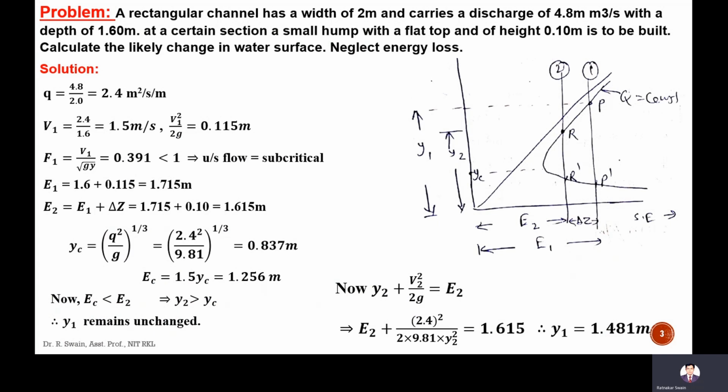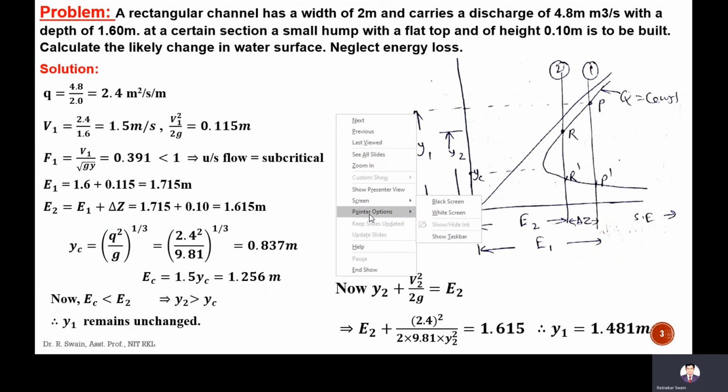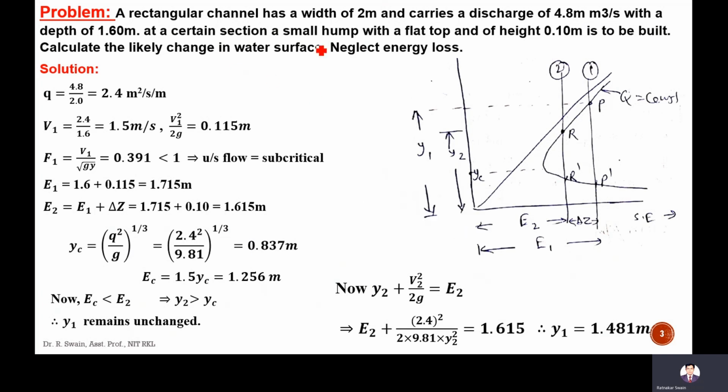The first one is: a rectangular channel has a width of 2 meter, carries discharge 4.8 meter cube per second with a depth of 1.6 meter. At a certain section, a small hump with a flat top and height 0.1 meter is to be built. Calculate the likely change in water surface. Neglect energy loss.